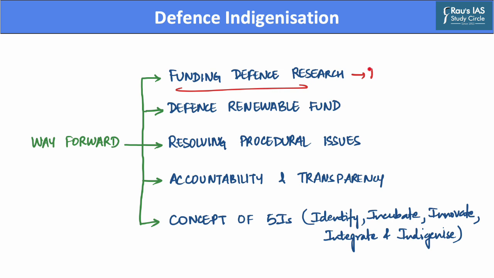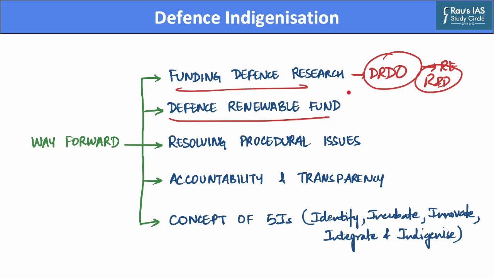In this regard, the Defense Research and Development Organization, or DRDO, should seek additional funds at revised estimates, as it will help ensure that R&D plans of such organizations progress as per set timelines. Further, the Ministry of Finance also needs to create a defense renewable fund, which will act as a non-lapsable defense modernization fund that will be used exclusively for procurement of key defense assets at critical times.